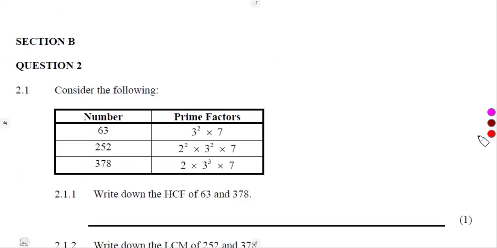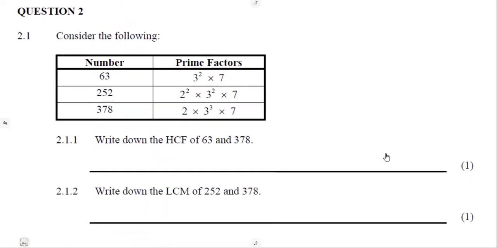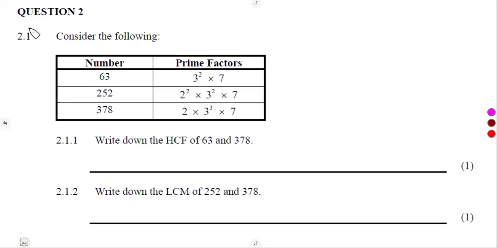All right, so moving on to section B, which is part of our question 2 now. Consider the following. 2.1, given the number 63 with prime factors, 252, also its prime factors, 378, also with its prime factors. We were given on 2.1 to write down the HCF of 63 and 378. The highest common factor.